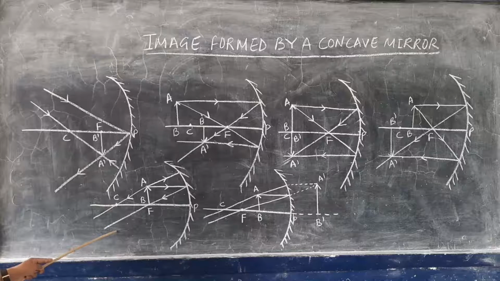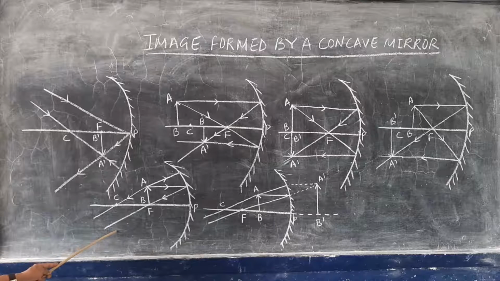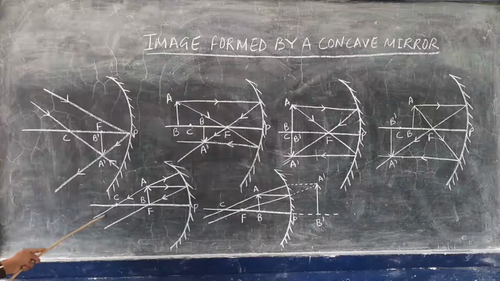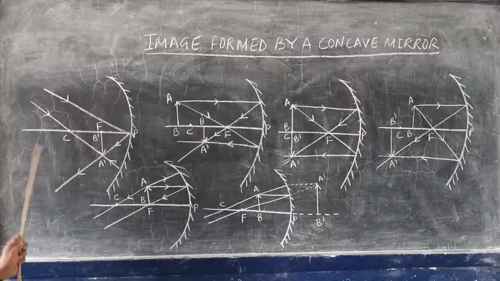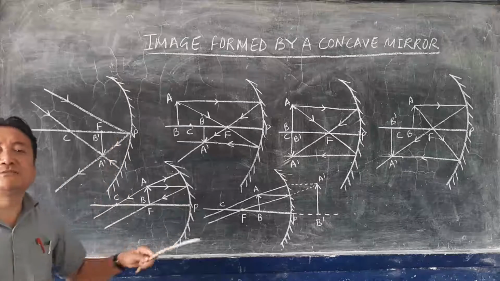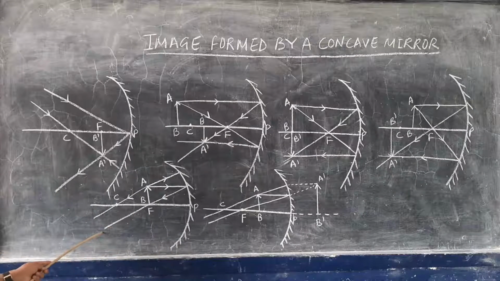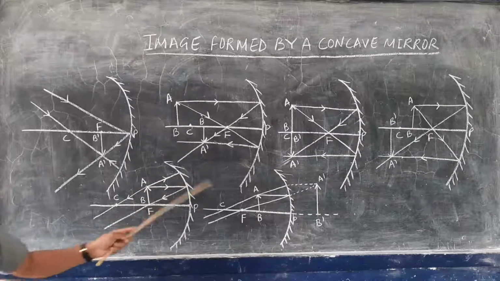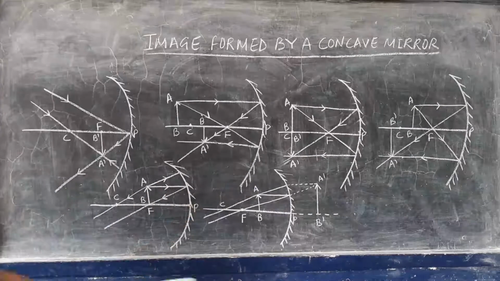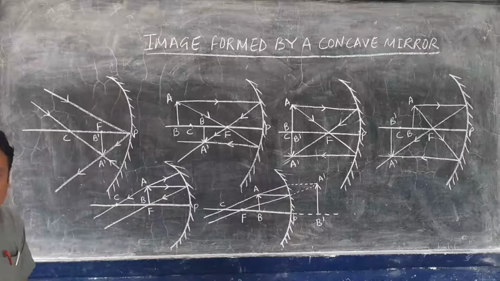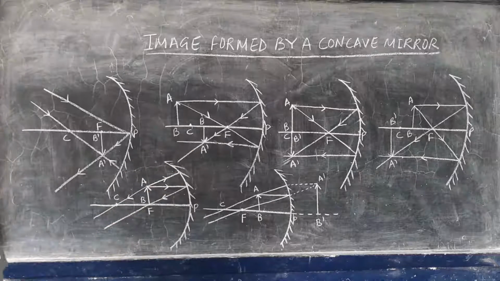The reflected rays are parallel to each other, so the image will be at infinity, meaning very far away. The characteristics of the image are that it is real, inverted, and highly magnified. Since the image is formed very far away, a magnified image will be formed.